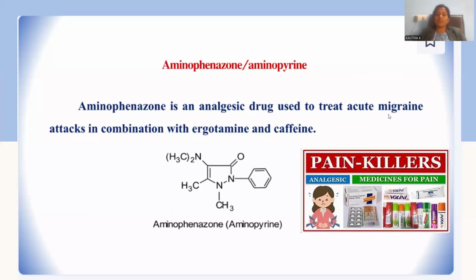So it is used to treat acute migraine conditions, whenever people suffer with severe headache. In that condition, it is the better curative. Migraine can be better cured by this aminophenazone in combination with ergotamine and caffeine. These two together are able to amplify the pain relieving nature of the compound.